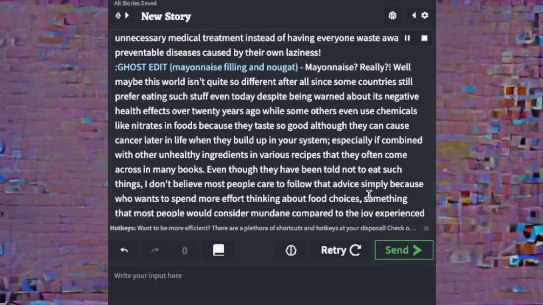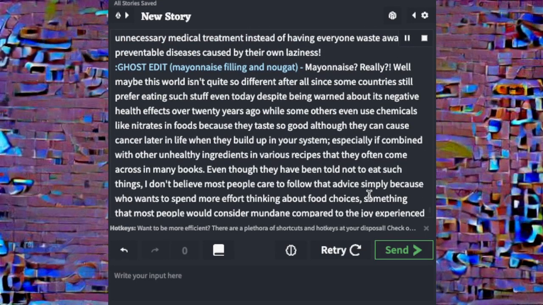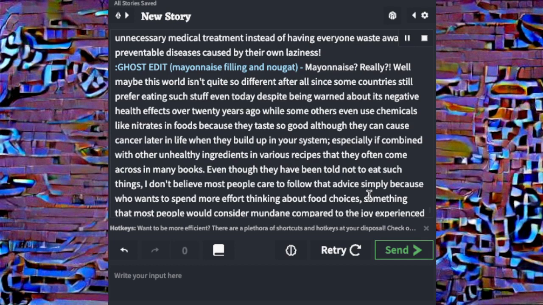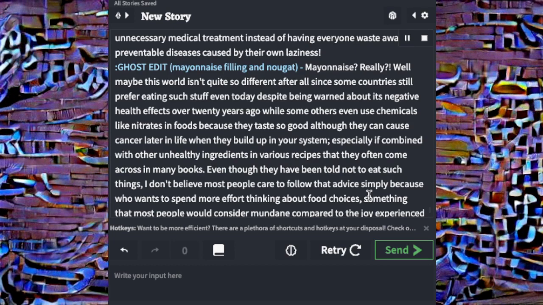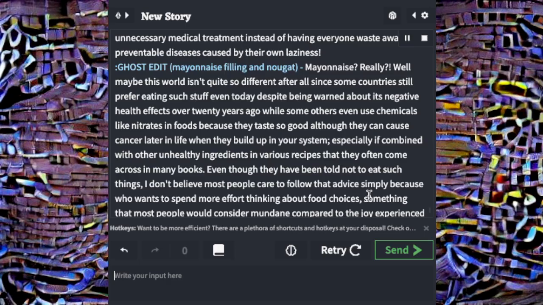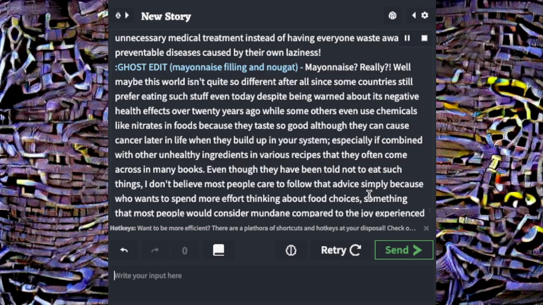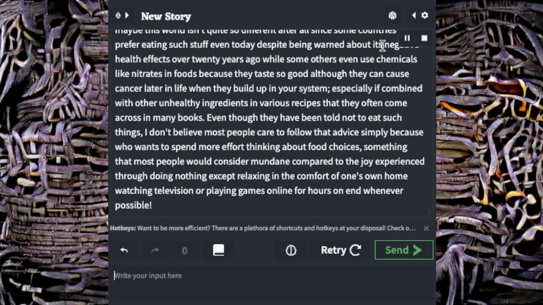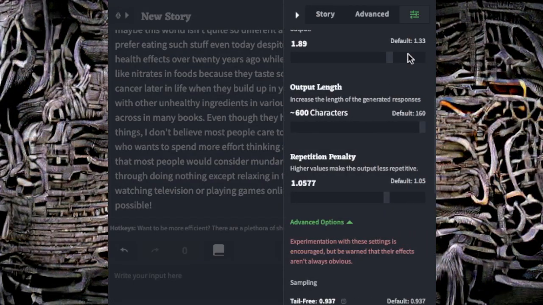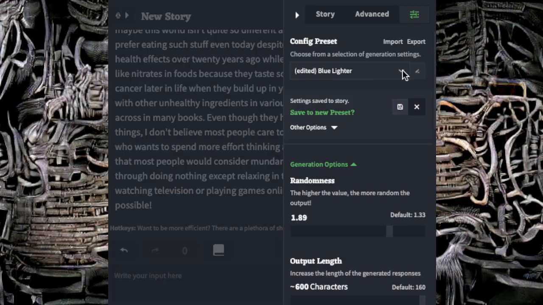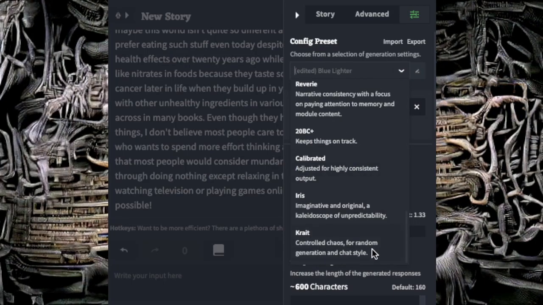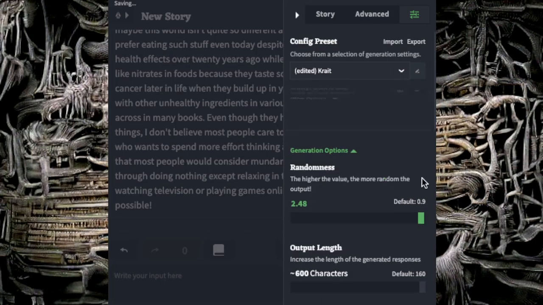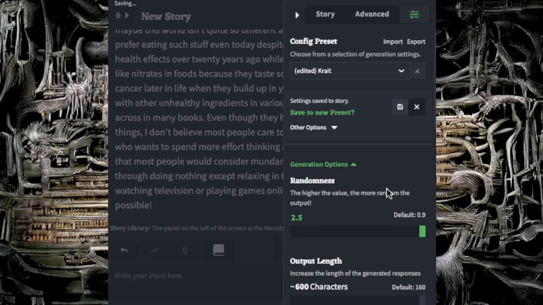Well, maybe this world isn't quite so different after all, since some countries still prefer eating such stuff even today, despite being warned about its negative health effects over 20 years ago, while some others even use chemicals like nitrates in foods because they taste so good, although they can cause cancer later in life when they build up in your system, especially if combined with other unhealthy ingredients in various recipes that they often come across in many books.